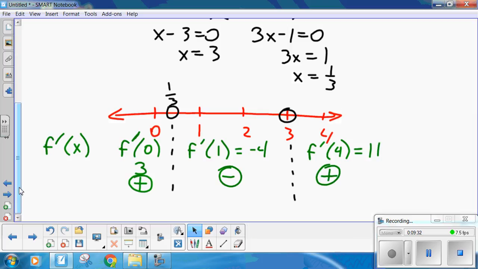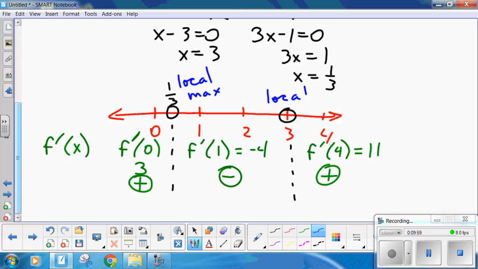Now, I just did table values in my calculator. Remember, it's for the derivative, the slope of the derivative, not the original function. Now, once you do that, you stop for a moment. You go, oh, positive to negative. It's the local maximum. And then you go at 3, it's minus positive, so it's going down, then up, local minimum.